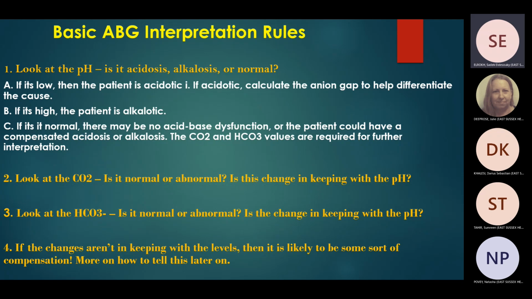So these are the main three elements of the ABG you have to look at. Number one is pH, number two is PCO2, number three is bicarb. If the changes aren't in keeping with these levels, then it is likely to be normal, or maybe there's some sort of compensation. We'll come later to know how to interpret or how to know if the patient is compensated or not. So again, the main items here are pH, PCO2, and bicarb.